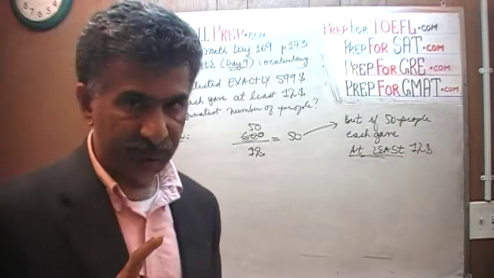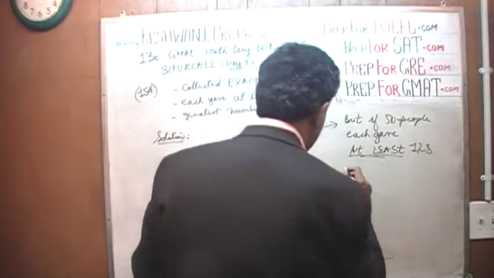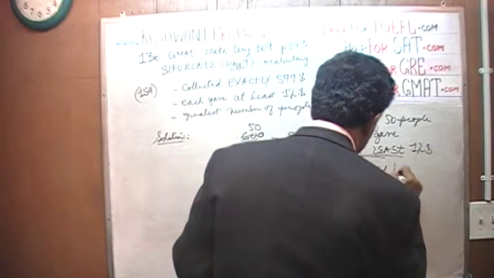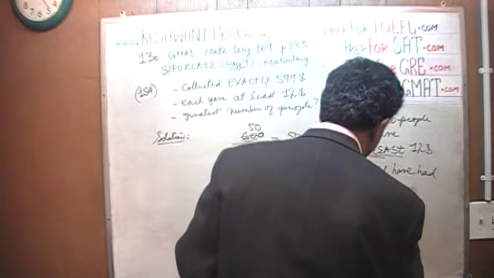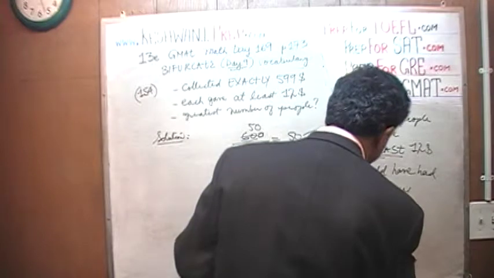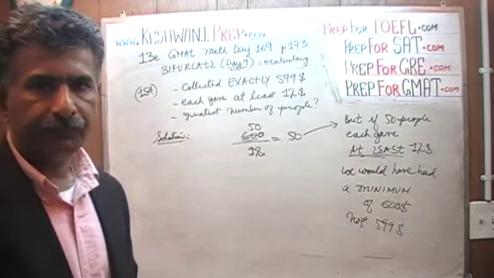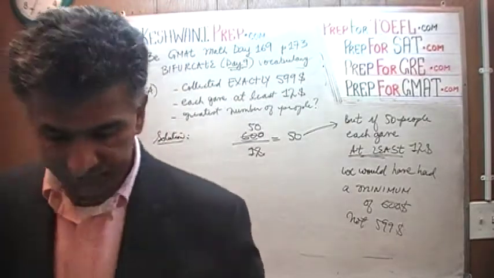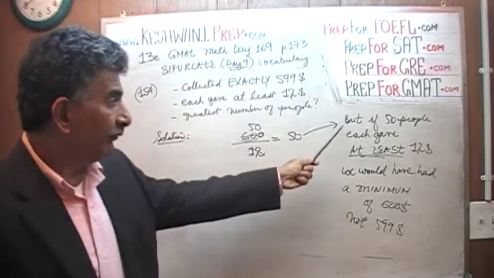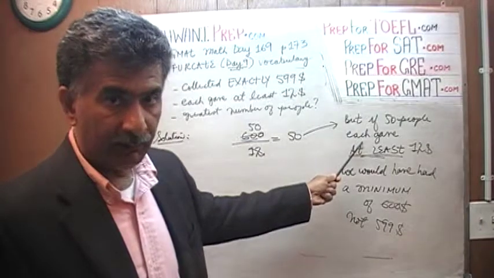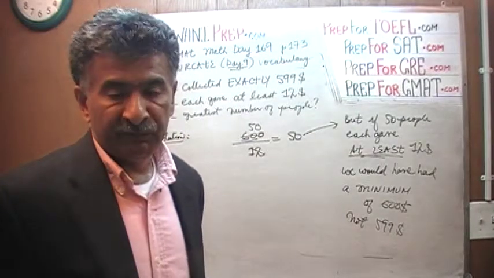If we in fact did have 50 people, and they each gave at least $12, we would have had a minimum of $600, not $599. One more time. If we in fact did have 50 people, because that's what 600 divided by 12 tells us, and everybody gave at least $12, then we would have had a minimum of $600.